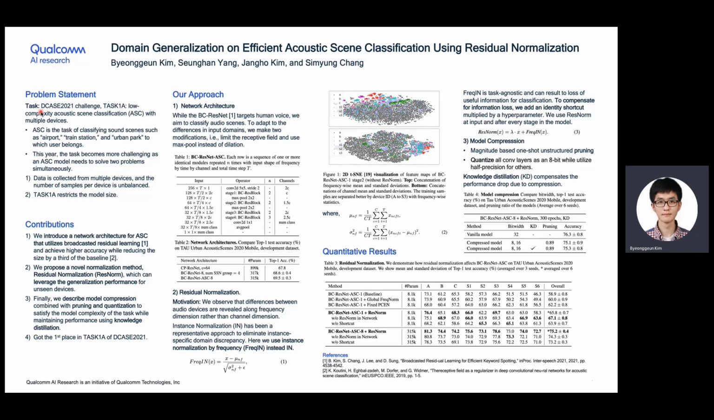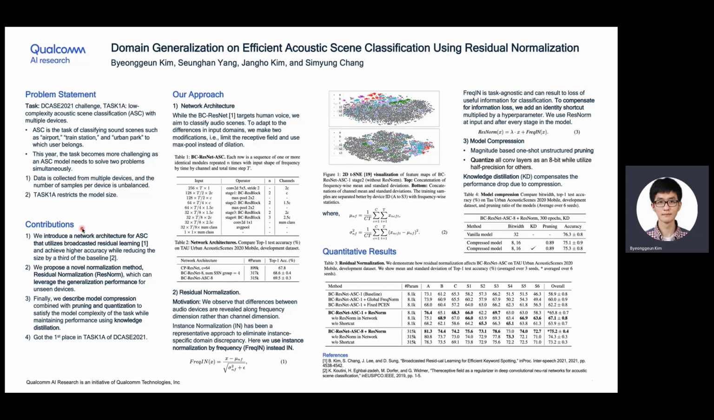devices. Acoustic scene classification is the task of classifying sound scenes, such as airport, train station, and urban park, to which a user belongs. This year, this task becomes more challenging as an ASC model needs to solve two problems simultaneously. One, data is collected from multiple devices, and the number of samples per device is unbalanced. Second, task 1A restricts the model size.